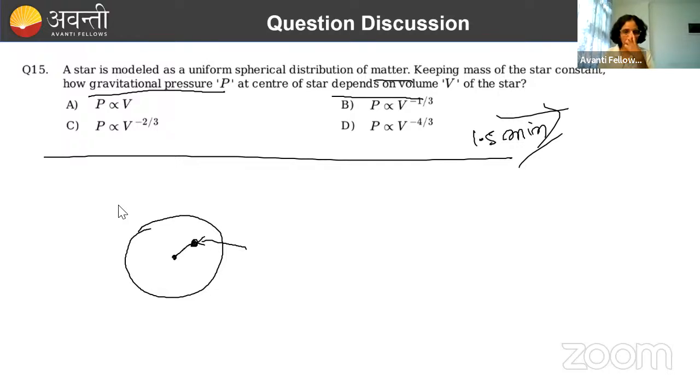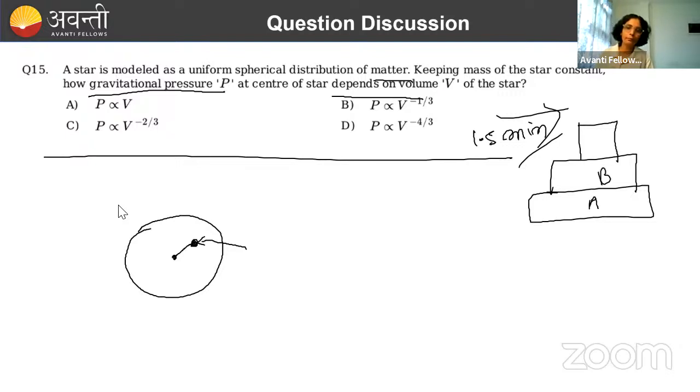Actually, if I go deeper into the formula, but let me explain in very layman terms. Suppose I have planks, A, B and C. If I'm asking about the pressure acting on B, it will be contributed by which block? Only C, right? Because C is on the top of B and it will push it down. So pressure is getting exerted on B because of only C.